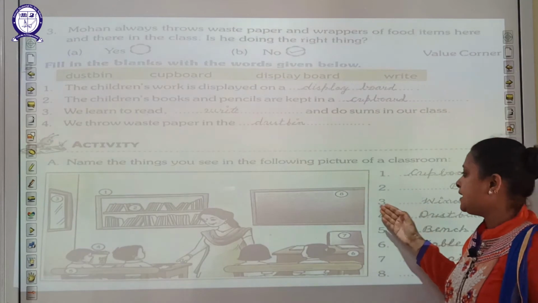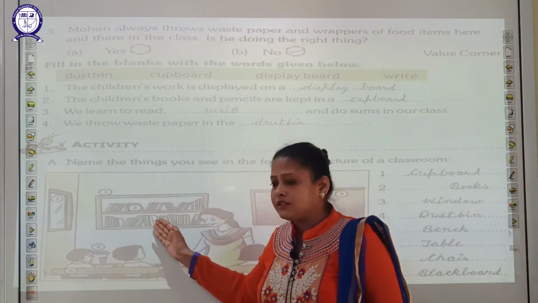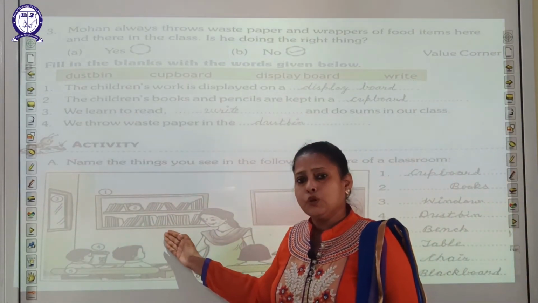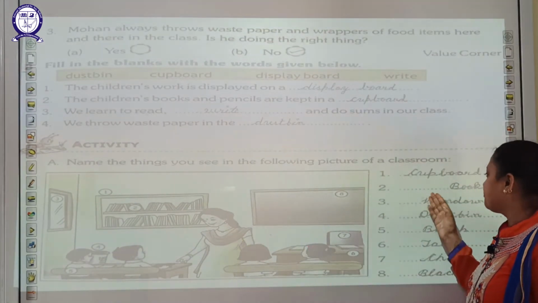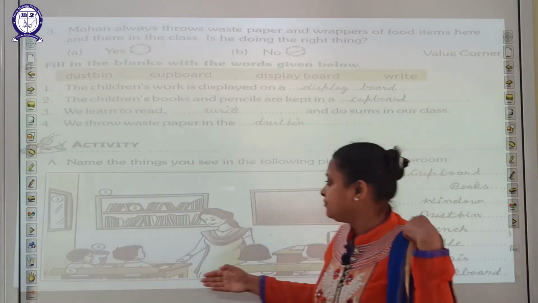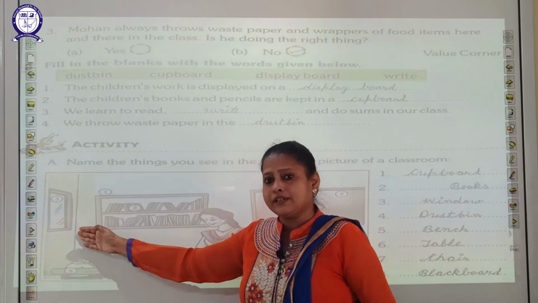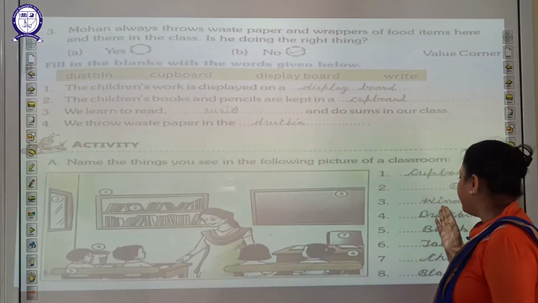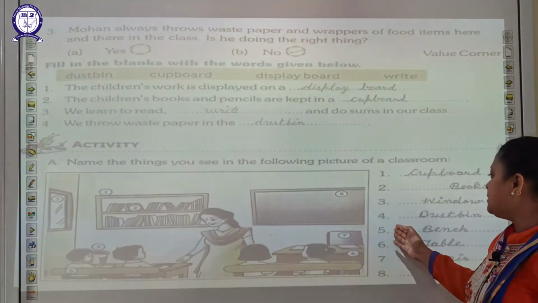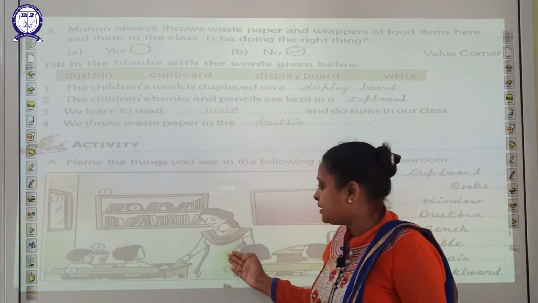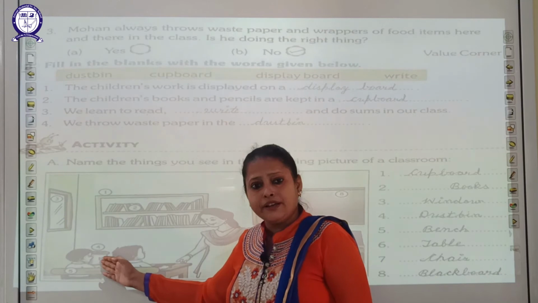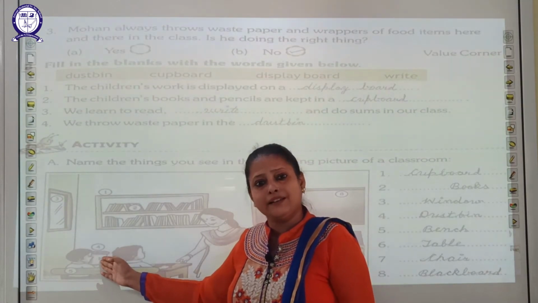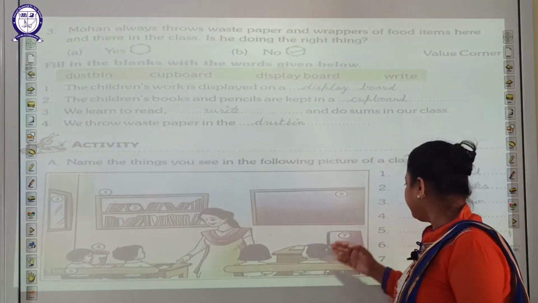Now see the second picture. These are the books. So write books on the second. Third one is window. Window, students, is for air and ventilation. So write down window. Next, students, number 4 is what? Yes, dustbin. We should throw the waste paper in the dustbin.